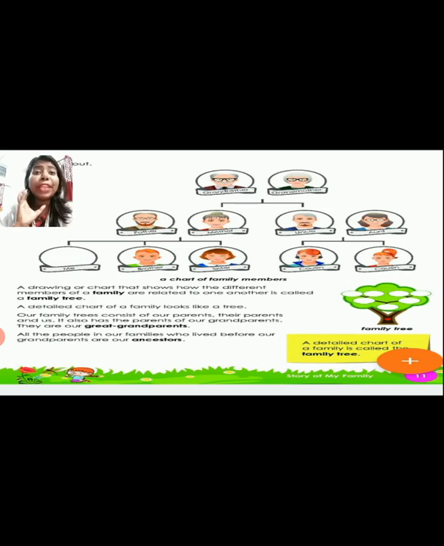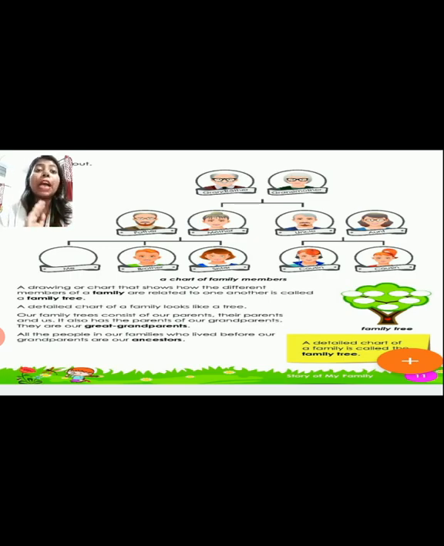The tree has many branches, and one branch is connected with the other. Same goes with the family tree also. One person is connected with the other person by a relation, isn't it? Our family trees consist of our parents, their parents and us. It also has the parents of our grandparents. They are our great grandparents.